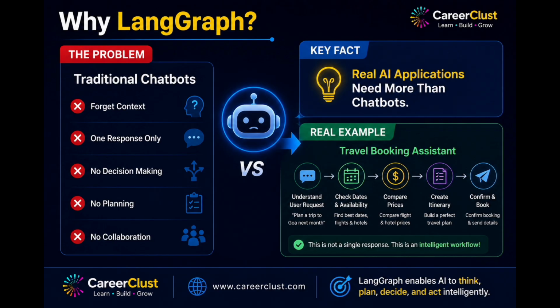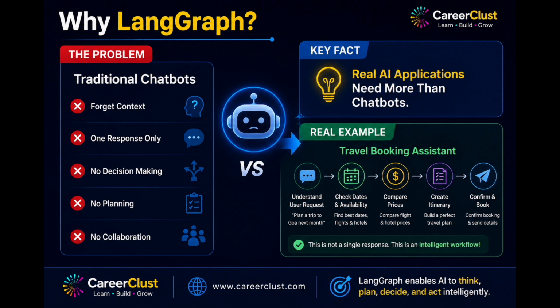Before understanding LangGraph, let's first understand the problem it solves. Traditional chatbots are excellent at answering questions. You ask something, the AI generates an answer, and the conversation ends. But real-world applications are much more complicated. Consider a travel booking assistant. It needs to understand your request, search for flights, compare hotel prices, check your budget, remember your preferences, and sometimes ask additional questions before completing the booking.